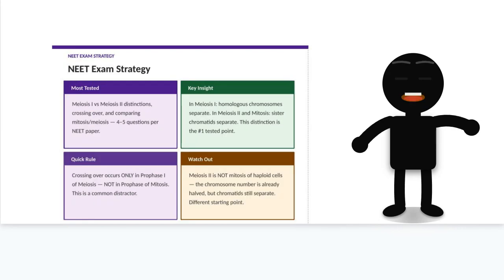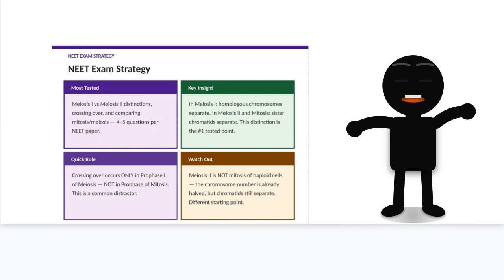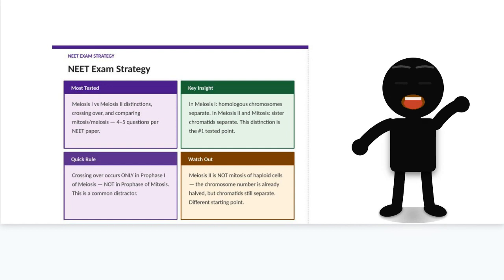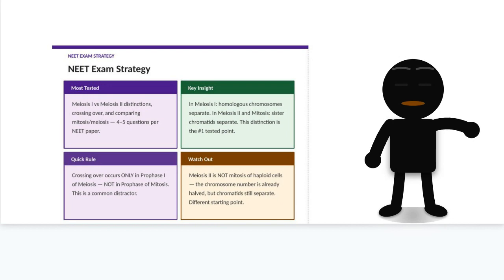Your NEET strategy for cell division. The most tested distinction in this entire topic is what separates in each division type. In Meiosis I, homologous chromosomes separate. In Meiosis II and in mitosis, sister chromatids separate. Questions will give you a diagram or description and ask which stage is shown. Know your stages cold.